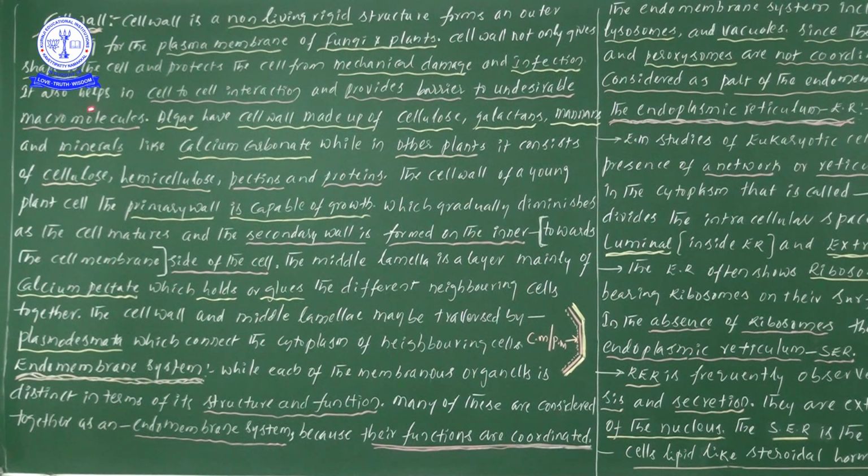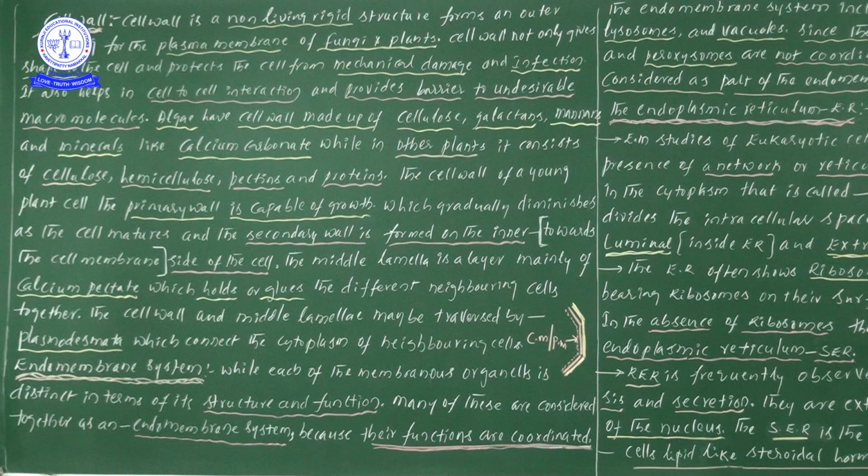Next, it also helps in cell to cell interaction and provides a barrier to undesirable macromolecules. Barrier means like a gate.